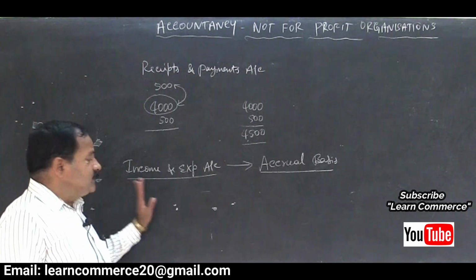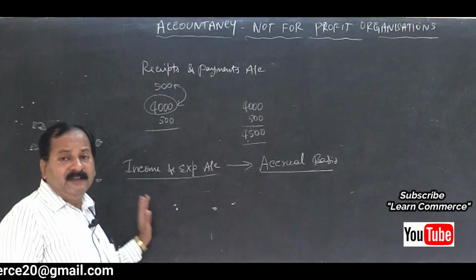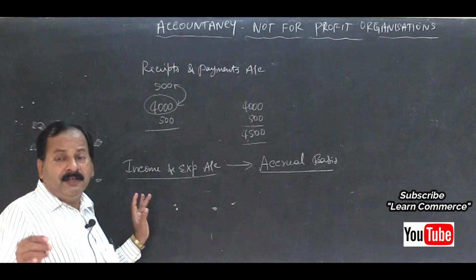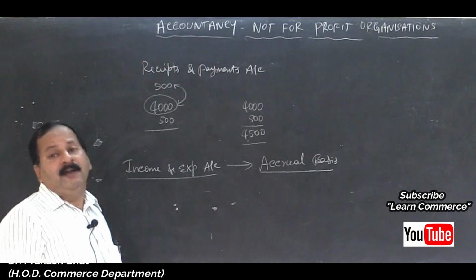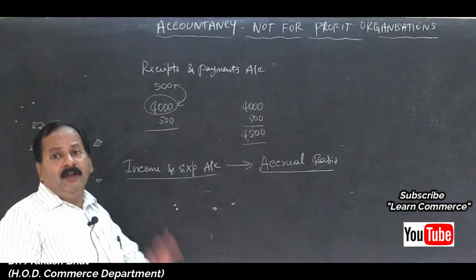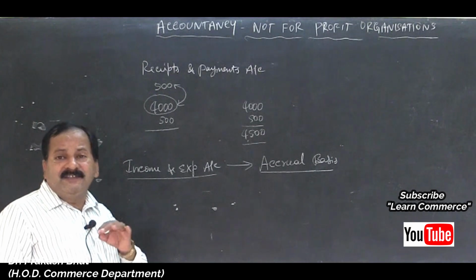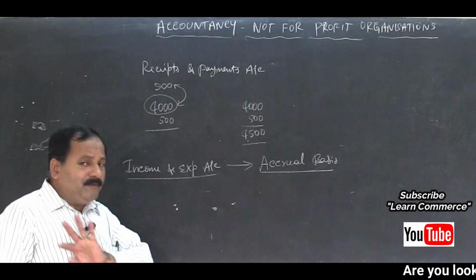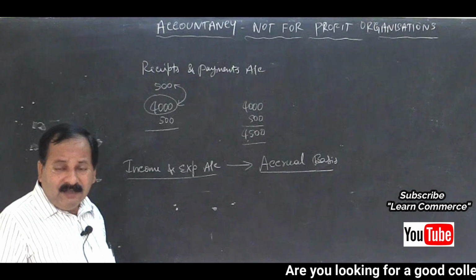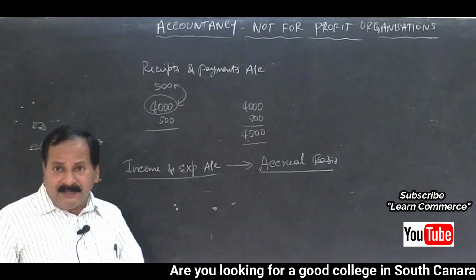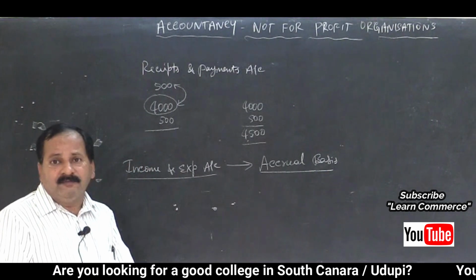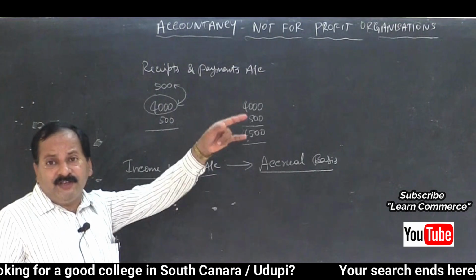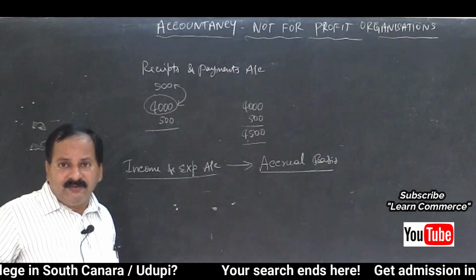Here we are concerned about whether the expense or income relates to the current year or not. That is our criteria. If it belongs to current year, whether it is received or not, or paid or not, we are not concerned. Our criteria is whether it belongs to current year. If yes, then we will include. If it belongs to last year or next year, we will deduct.